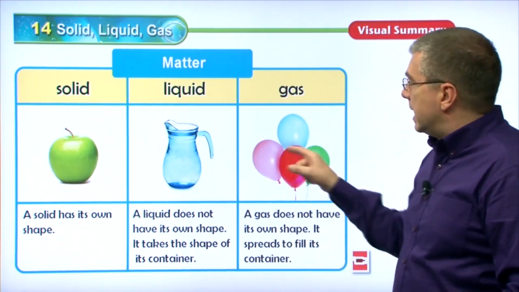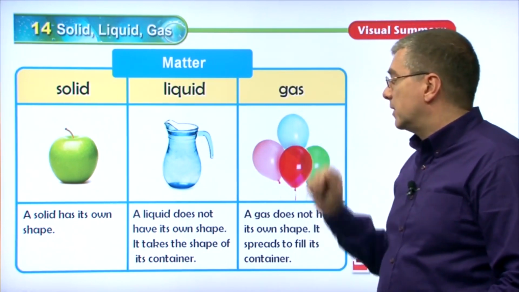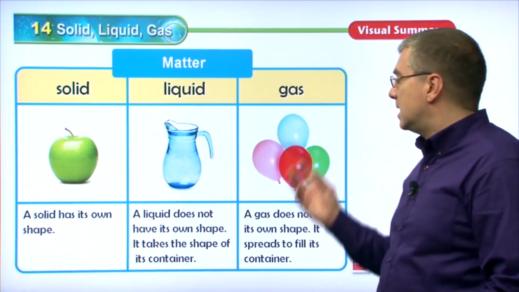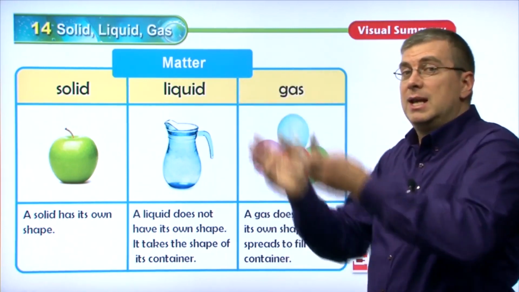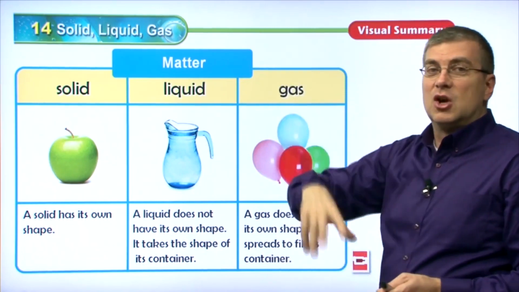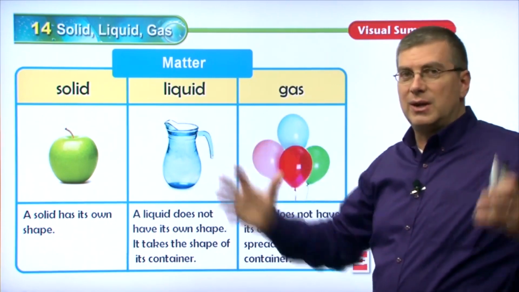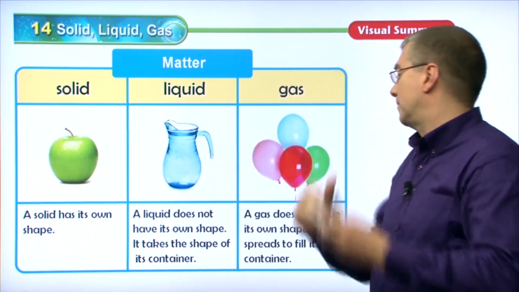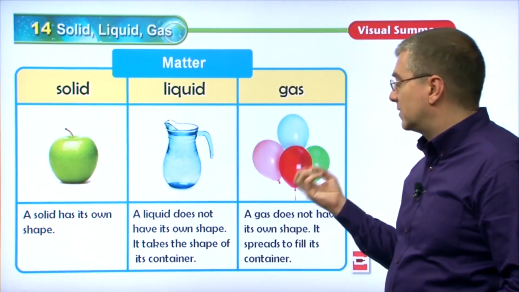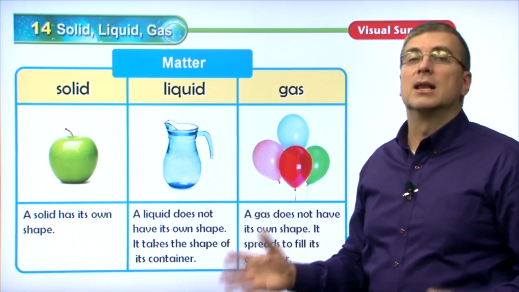A gas. Inside these balloons is a gas, air. Well, maybe not air. A different type of gas could be, for example, helium. Helium is a very light gas, right? It will go up. Gravity doesn't really affect helium. It will just go up into the atmosphere, right? Helium also has less pressure than the surrounding air, so that's another reason why it goes up. A gas does not have its own shape. It also spreads to fill its container, and gas is much lighter than liquid.